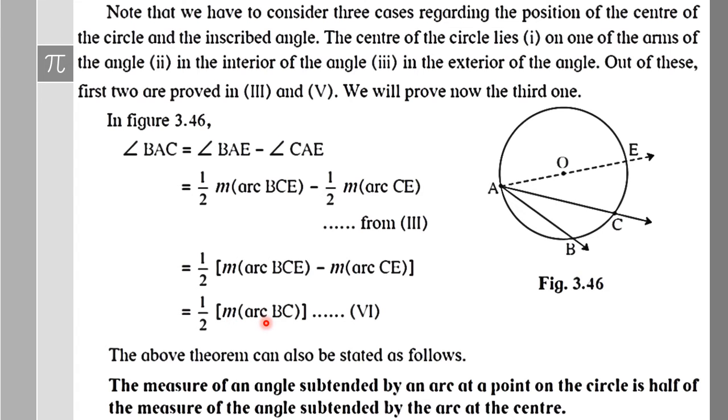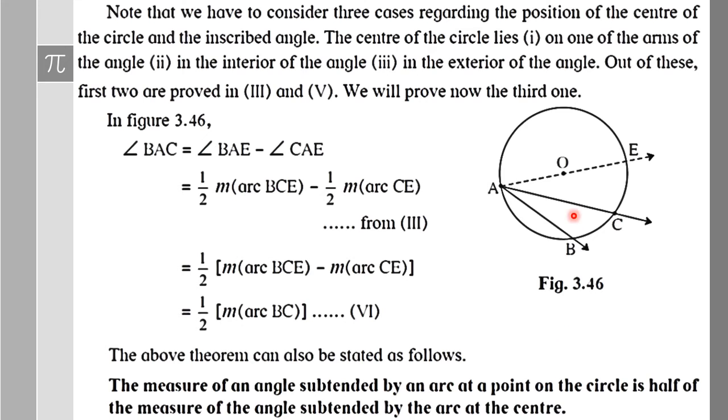So the third case is also covered, wherein the center is lying outside, towards the exterior of the arms of the angle. So that case also we got that the inscribed angle theorem is true. So we just proved that the measure of an angle subtended by an arc at a point on the circle is half of the measure of the angle subtended by the arc at the center.